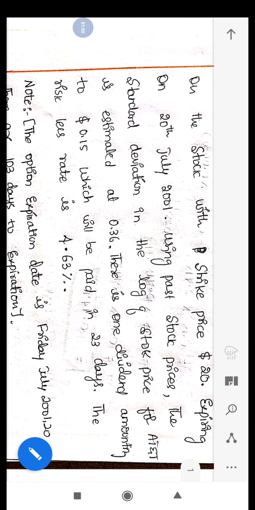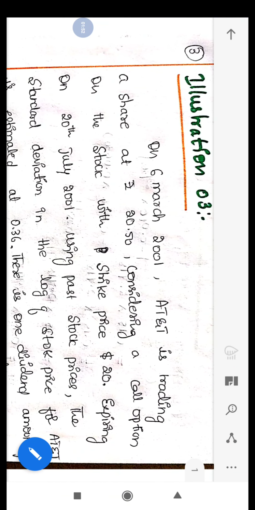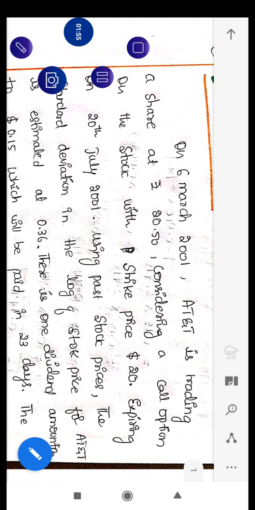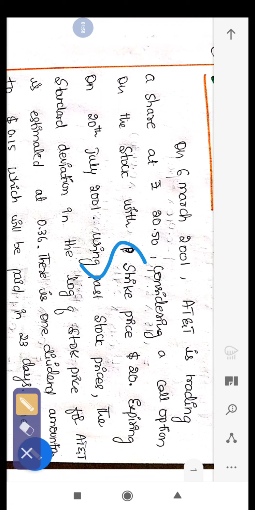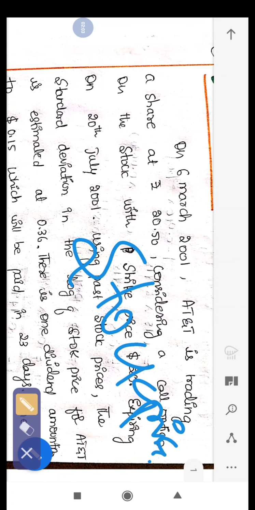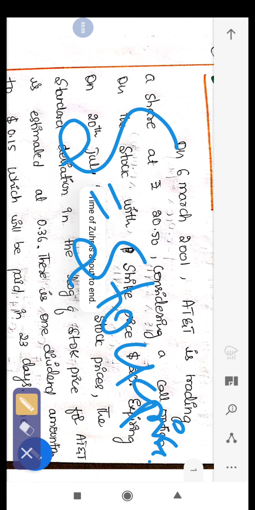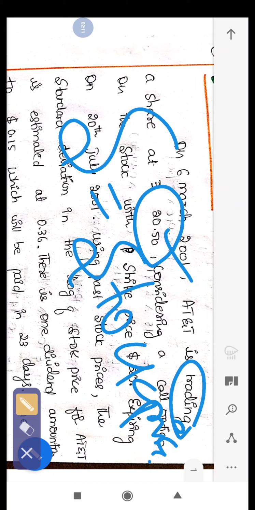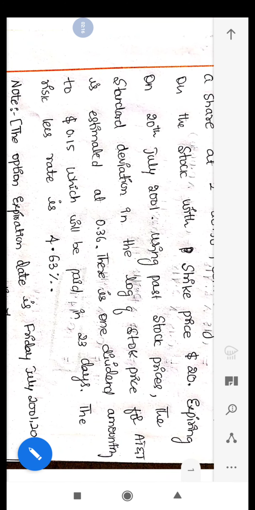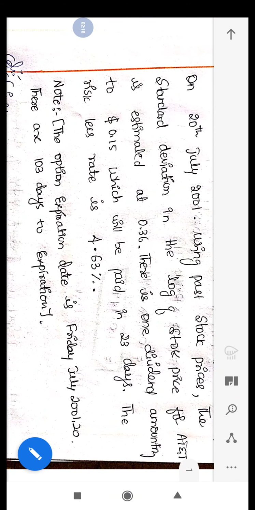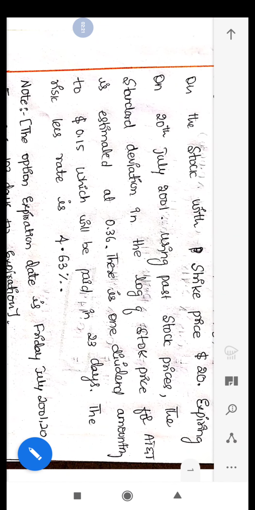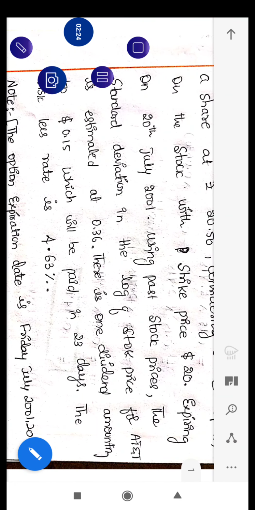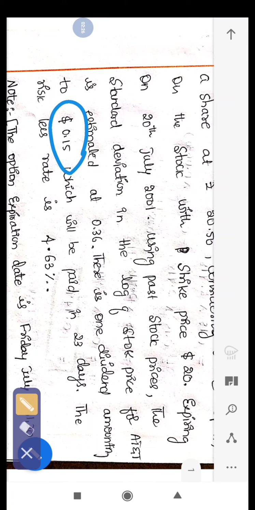So here, if we concentrate on the problem, they have not given us the stock price, that is S. They have given us the spot price, 20.50. And if we carefully see the problem, the additional information they have given is about the value of dividend.